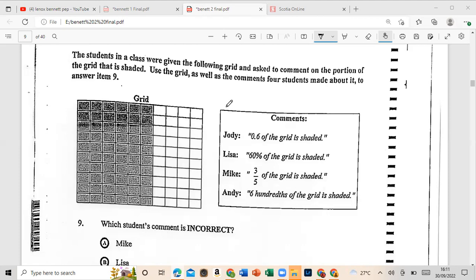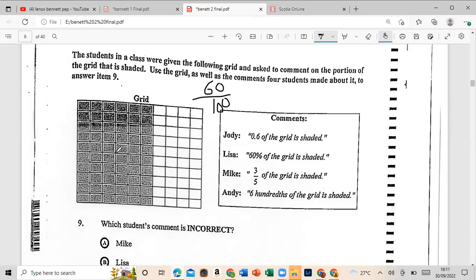Jody says 0.6. All right. So basically, if you look at it close, we have 1, 2, 3, 4, 5, 6, 7, 8, 9, 10, and then 1, 2, 3, 4, 5, 6, 7, 8, 9, 10. In total, it would be 60 over 100, right?